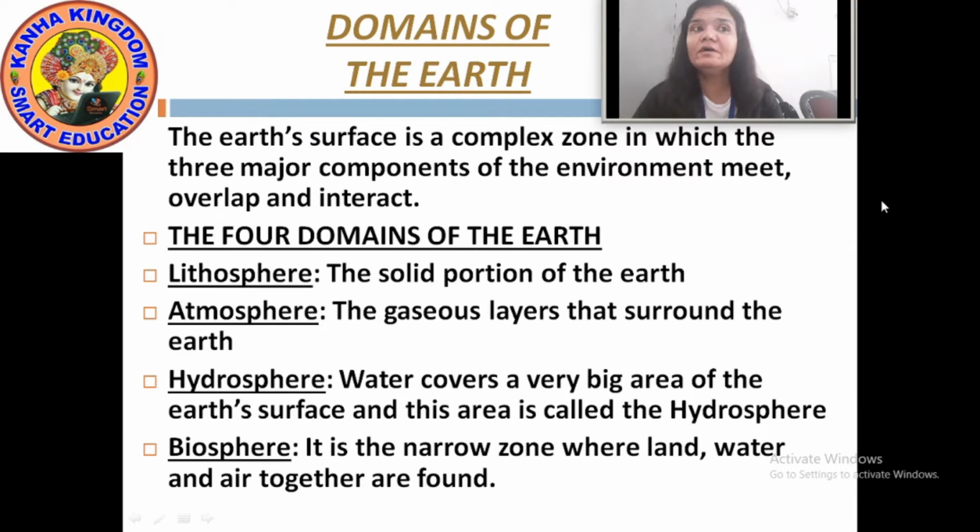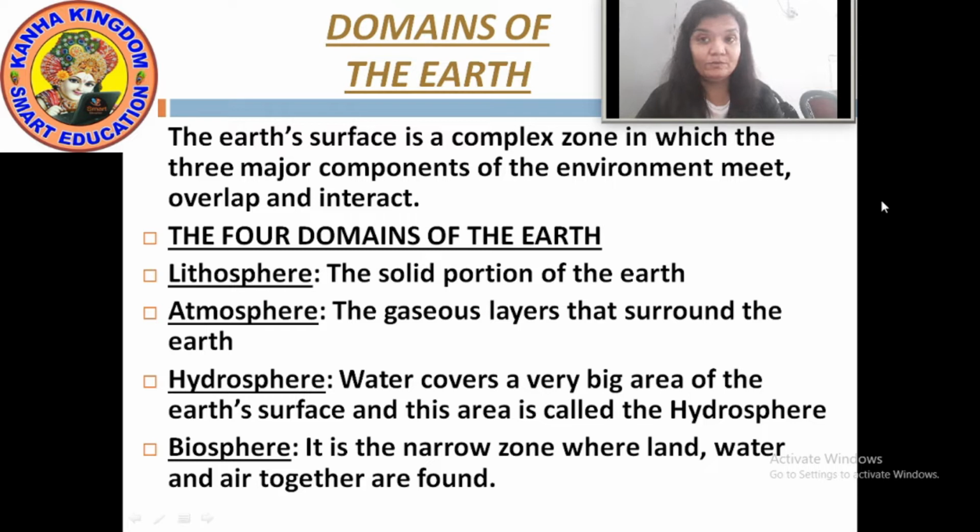Now we will move to part 2 and our first content, domains of the earth. The domains of the earth, what are they? You can call it layers of the earth, right? The earth's surface is a complex zone in which the 3 major components of the environment meet, overlap, and interact. It means all the layers are interdependent on each other. Without one domain, the other domain is worthless.